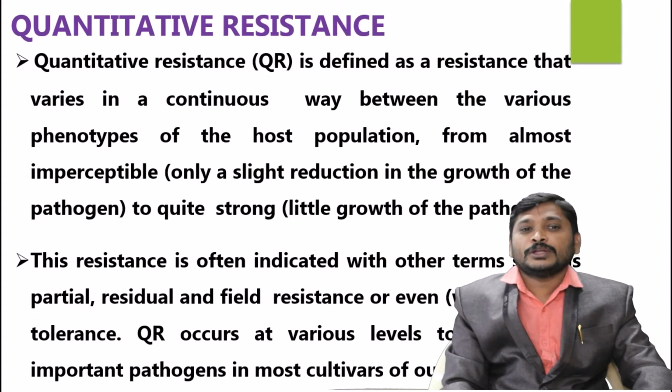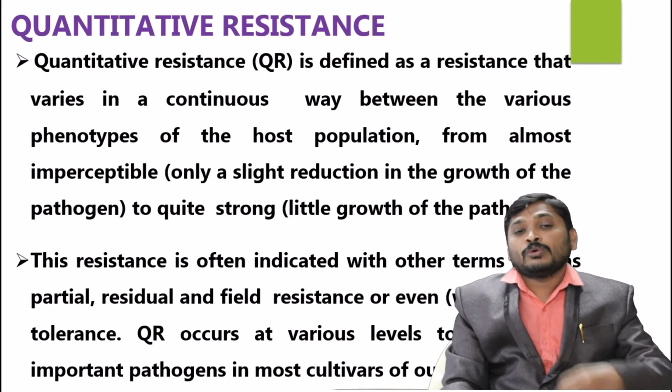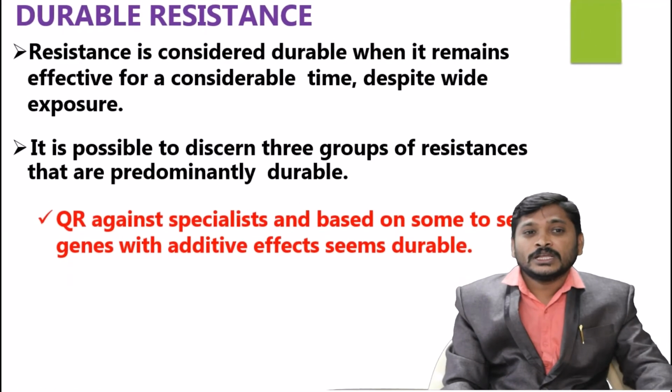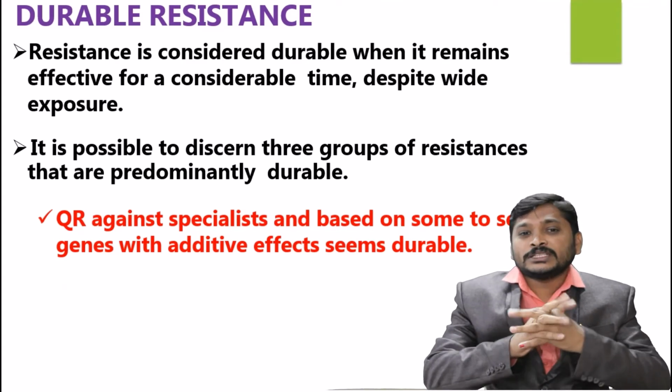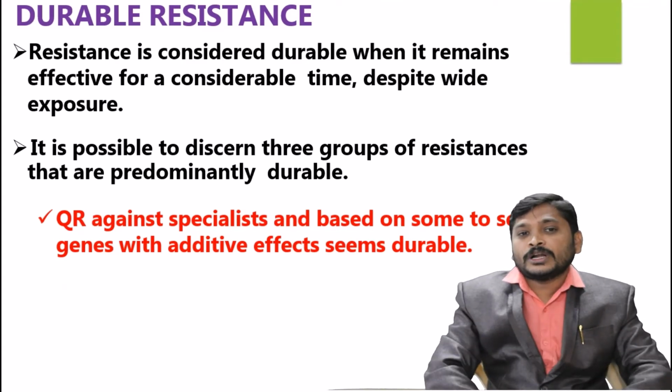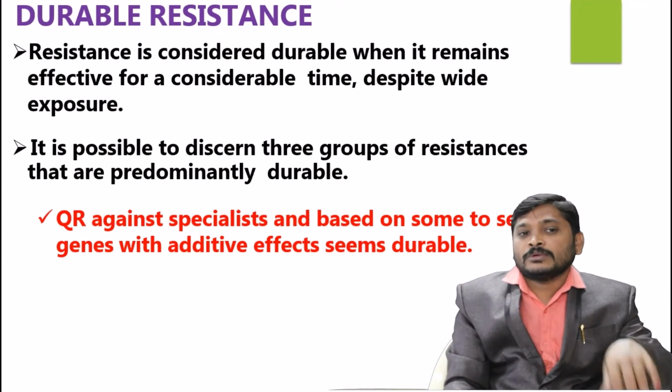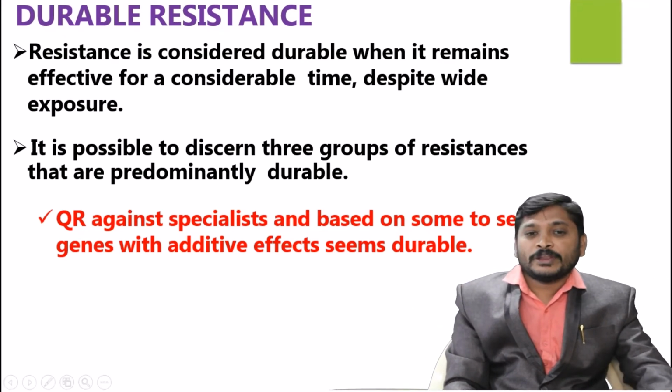Everybody is looking for durable resistance. That means it remains effective over a period of time despite wide exposure to different types of pathogens. It is possible to overcome the disease of three or more groups predominantly occurring on the same type of plant. In this way it is more advantageous than the previous one.